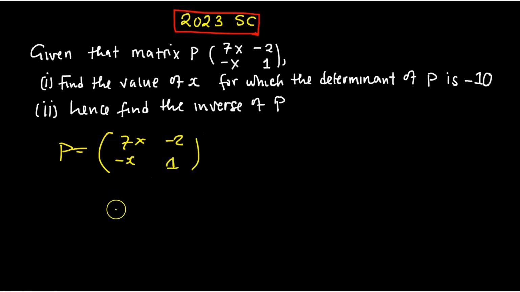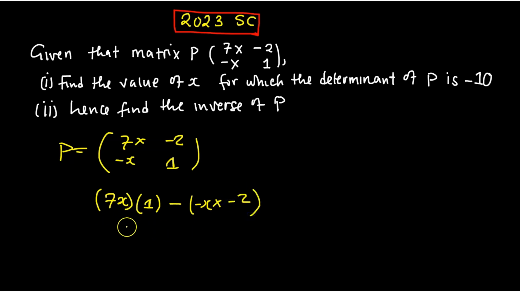So what do you do here? We are going to multiply 7x by 1, then minus negative x multiplied by negative 2.